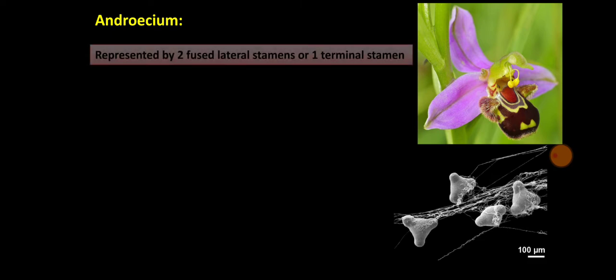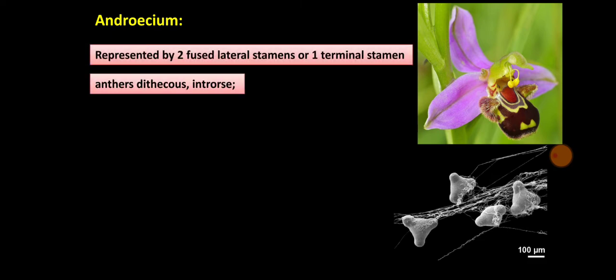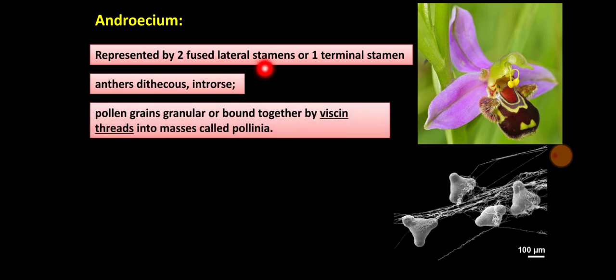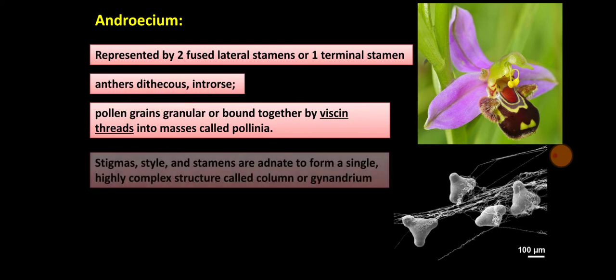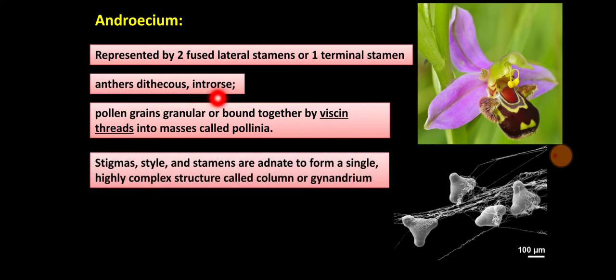Then coming to Androecium, it is represented by 2 fused lateral stamens or 1 terminal stamen. Stamens are 2, fused, lateral, or 1 terminal stamen. Anthers are dithecous, bicelled, and they are introrse, that means they are facing towards the center of the flower. Pollen grains granular or bound together by viscine threads into masses called pollinia.